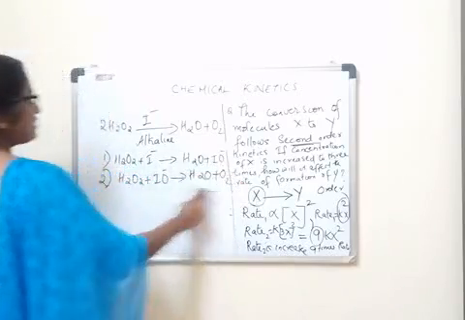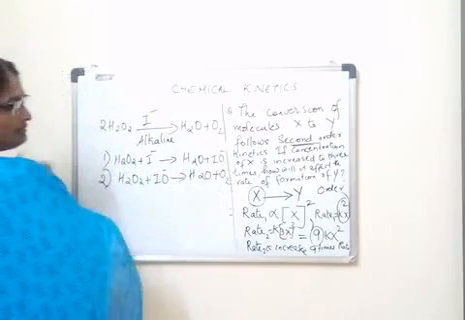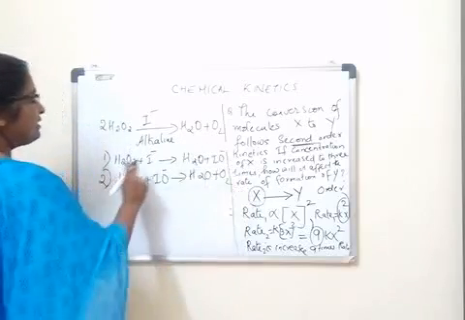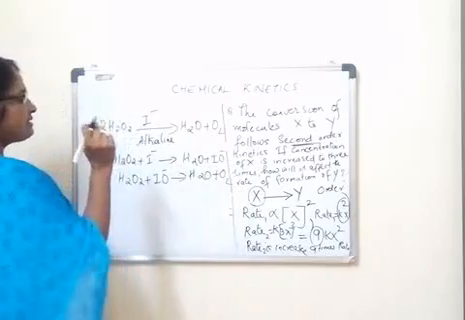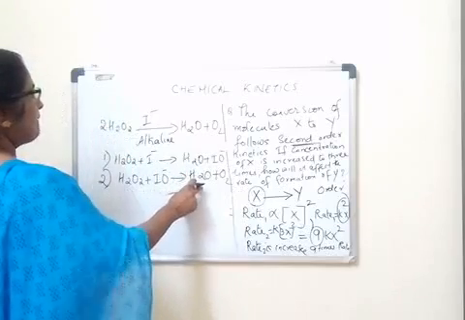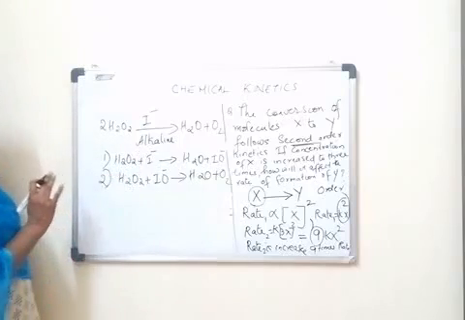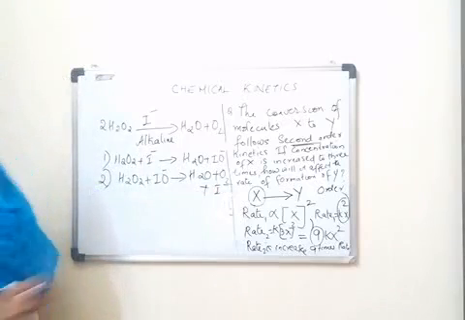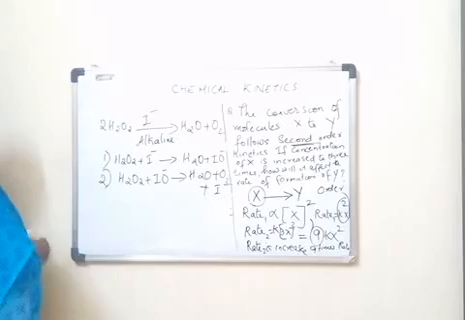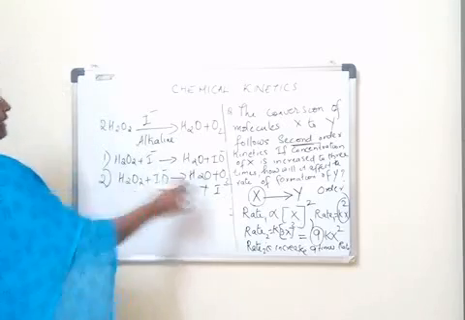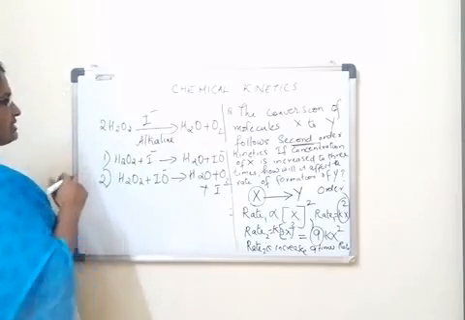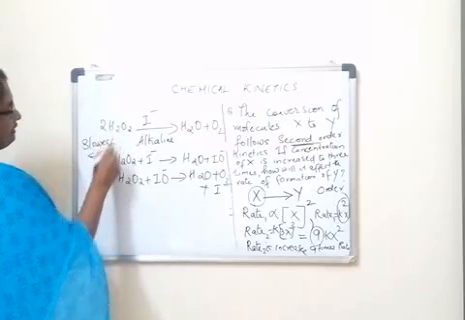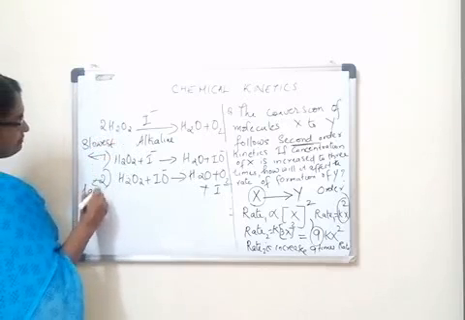If we add these two reactions, we will get the final total reaction. That is 2H2O2, IO minus will cancel out, and in the final step, 2H2O plus O2, with I minus also cancelling out, so we get the final reaction. Here the first step is the slowest step, and the second is a fast step.